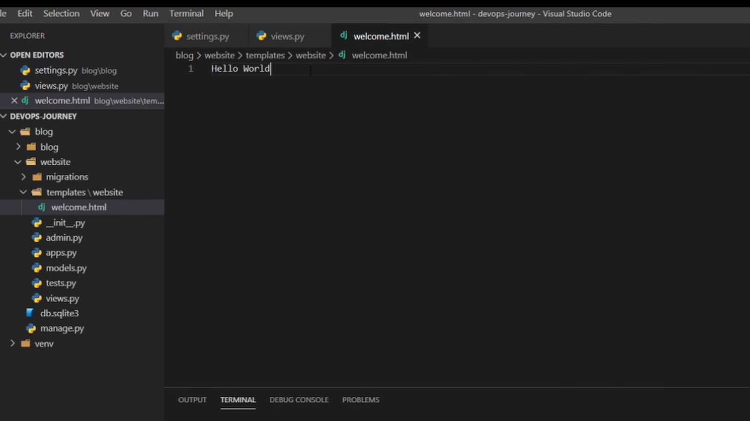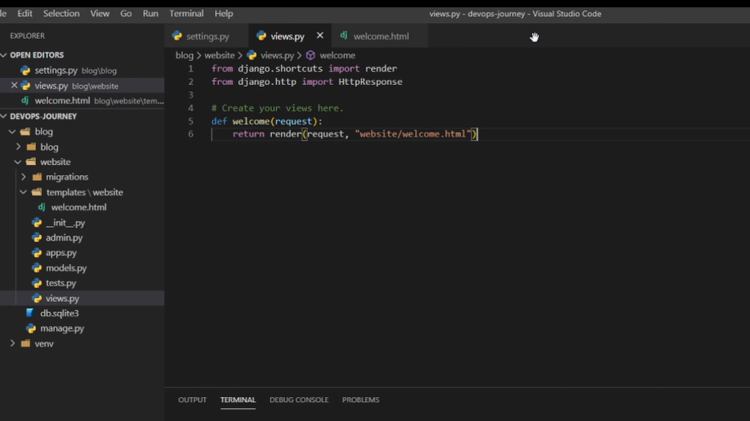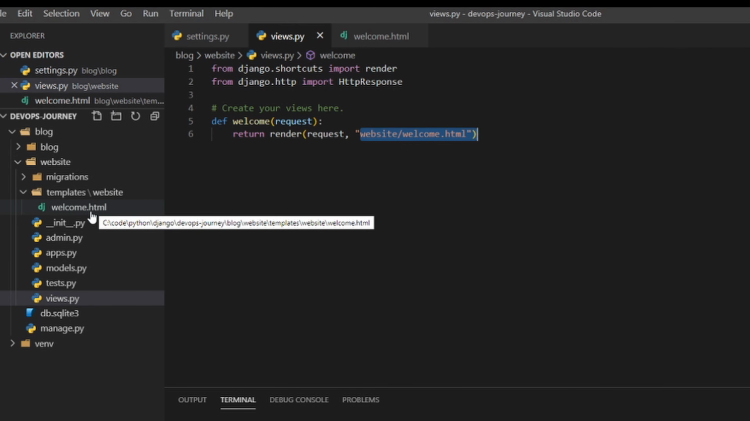Let's go back to our views.py, and let's review this function. So we have a function named welcome, and it's returning a render object. That render object is going to render a template at this location. It always knows to look within this templates folder, and then we have the folder name website, and then under that we have welcome.html. So it should be able to find this.